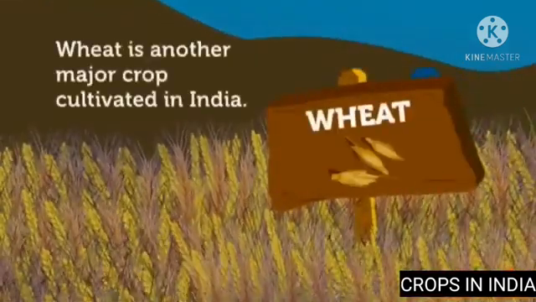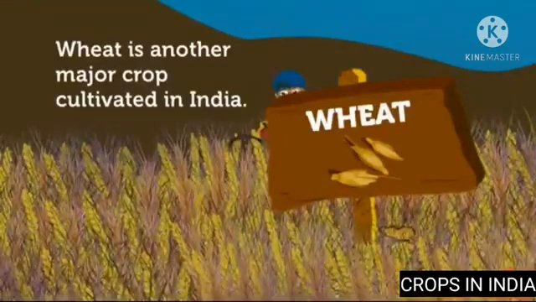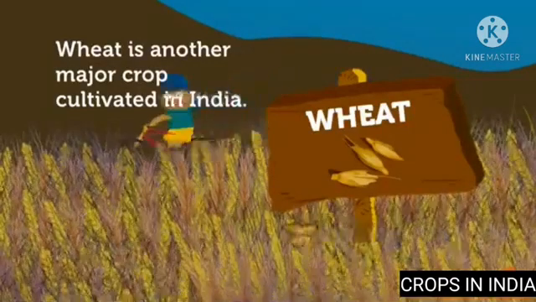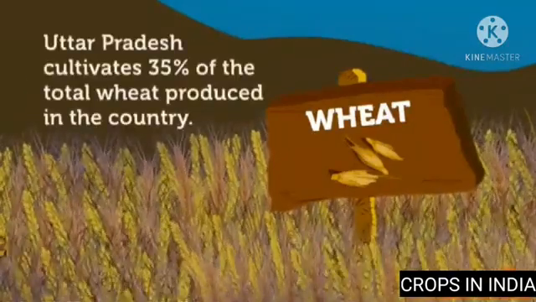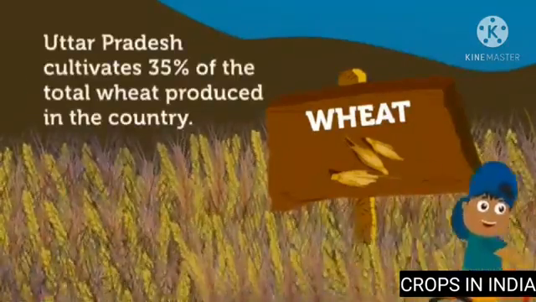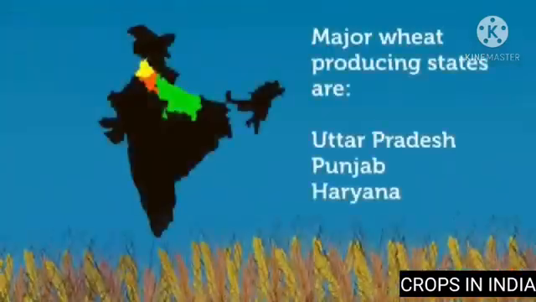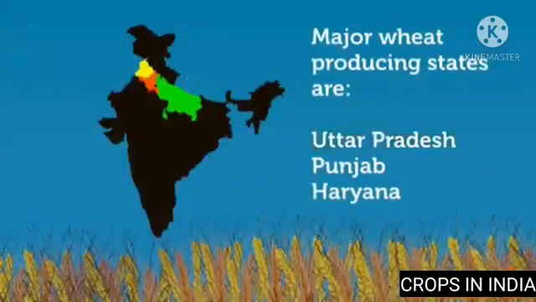Next is wheat. Wheat is another major crop cultivated in India. Uttar Pradesh cultivates 35% of the total wheat produced in the country. Major wheat producing states are Uttar Pradesh, Punjab, and Haryana.